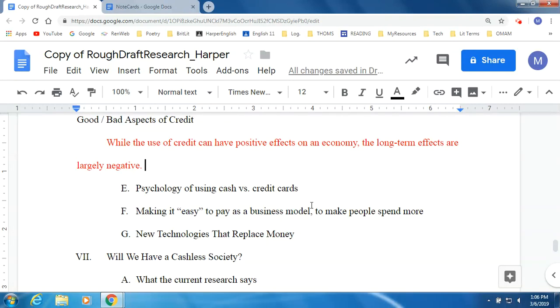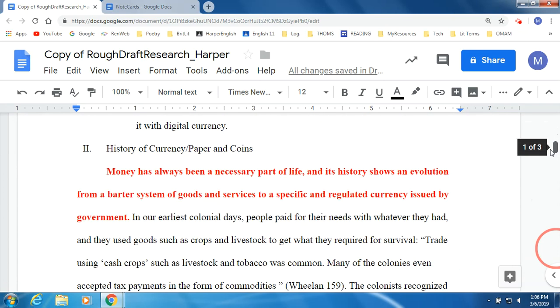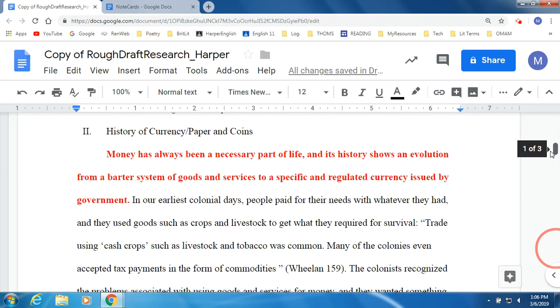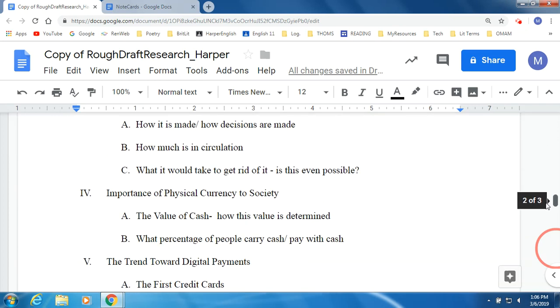Hi, everybody. I just want to talk to you about how to incorporate your research from your note cards into your rough draft. So you can see right here, I'm looking at my outline. Well, this started as my outline. Now I'm filling it in and making my paragraphs out of my topic sentences, my own words, and my research from my note cards. So I want to show you how I did this.